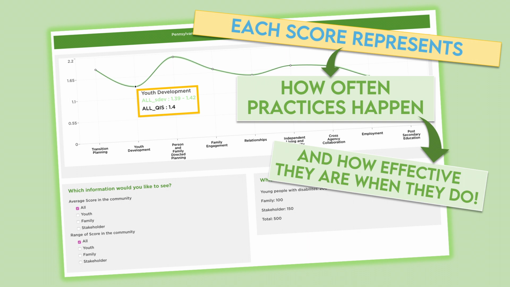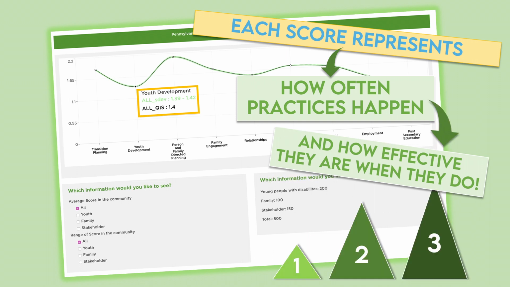So, what is this score and what does it mean? Well, through the power of mathematical magic, each quality indicator score represents 2 things at the same time: how often practices occur, and when they do, how effective they are at helping young people reach their goals for life after high school. A score between 0 and 1 means that practices are just starting to match up with how the TD framework defines effective transition to life after high school.